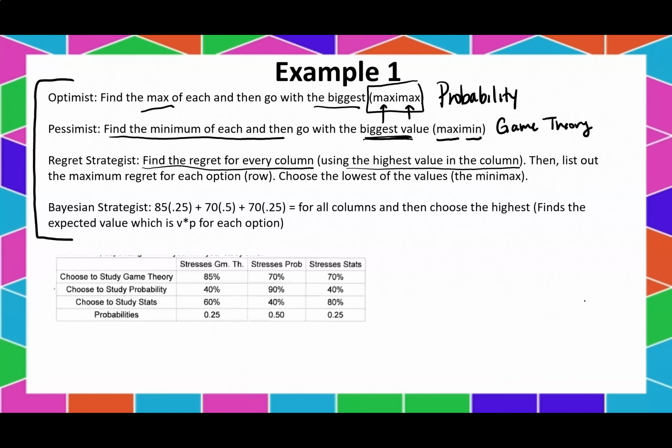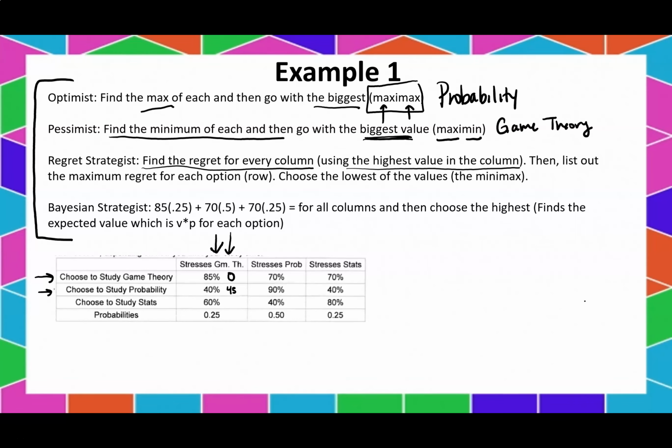So if they stressed game theory, how much would you regret if you chose to study game theory? Well, you would have regretted 0% because you would have gotten your max of 85. Again, if we stress game theory and you chose to study probability, how much would you have regretted studying probability? Well, 45%, right? Because you wish you had studied game theory, this one right here. So I just did 85 minus 40, and that's what gave me that 45.